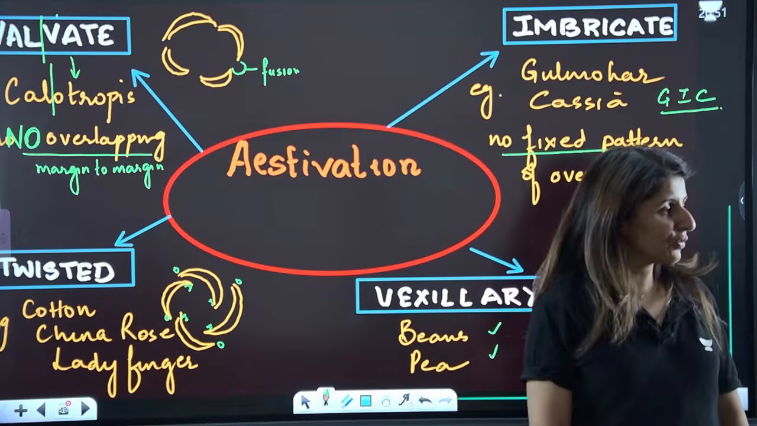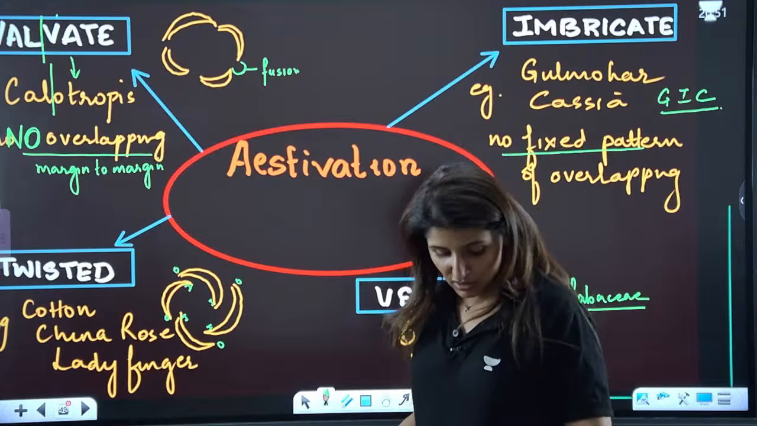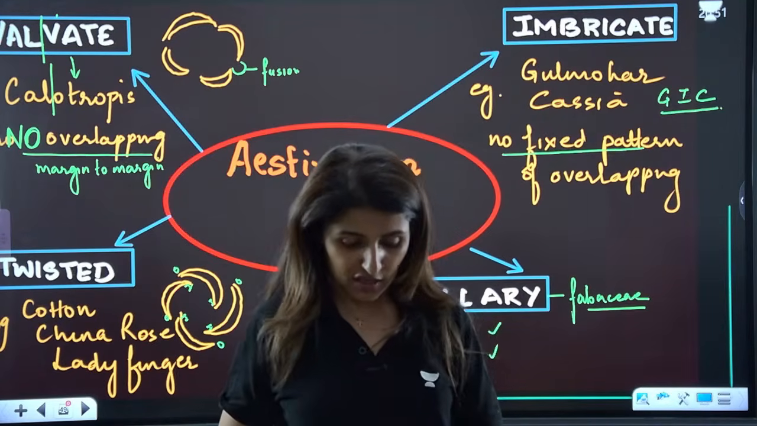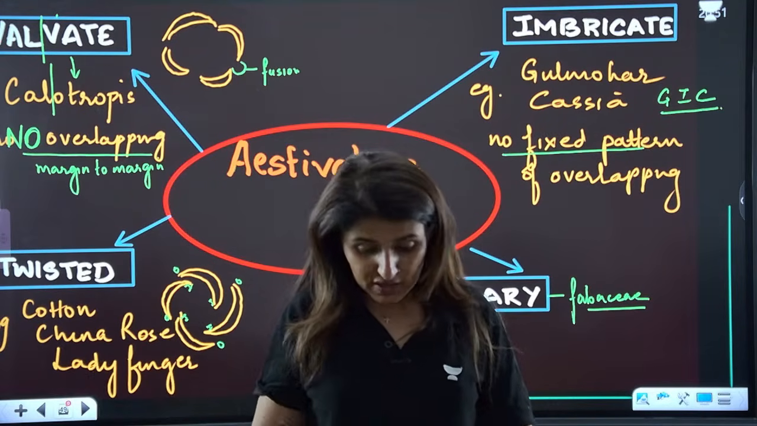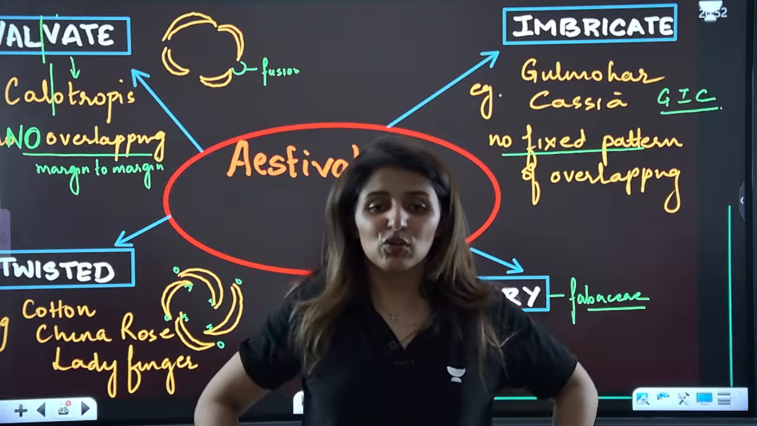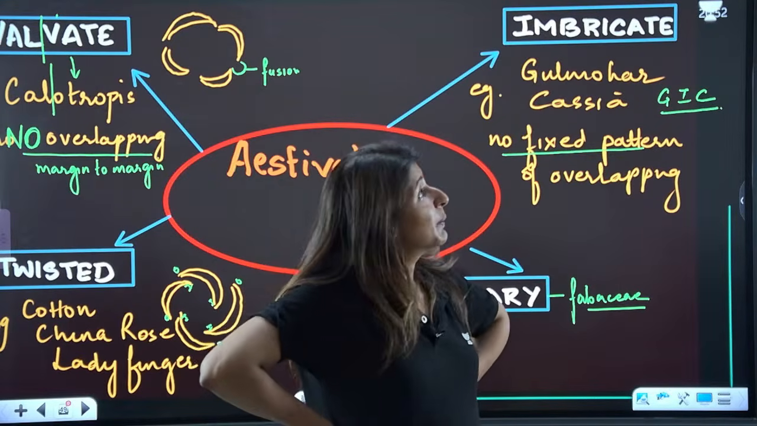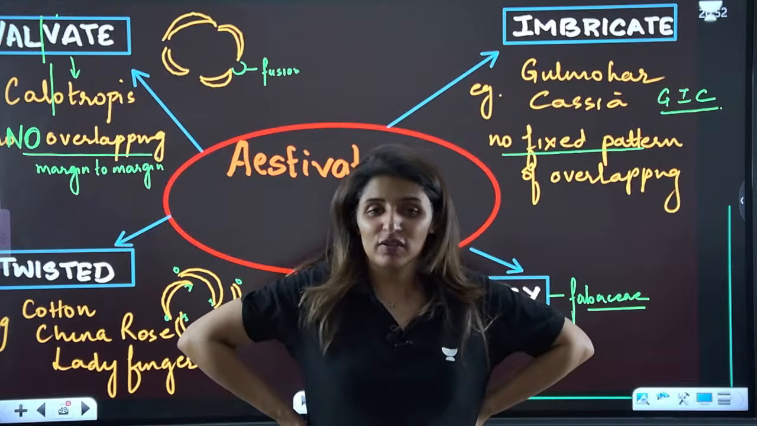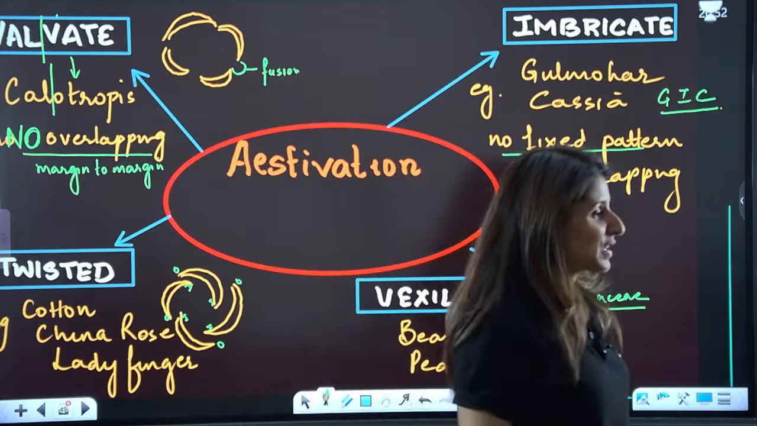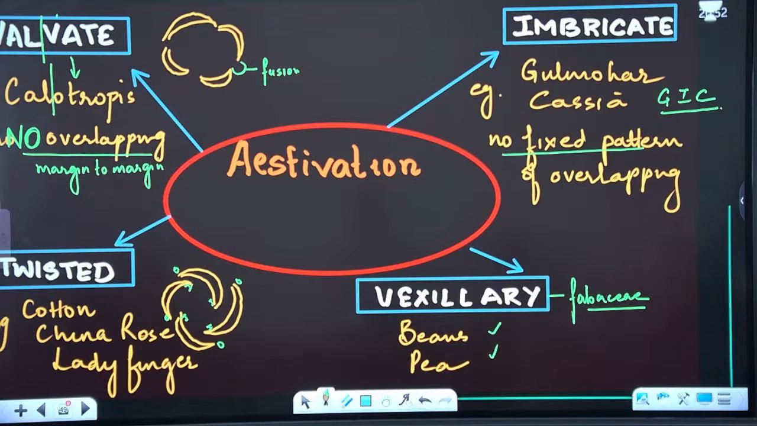So if any one of you is ever interested in dentistry, or you have a sibling in dentistry, then you must know what is GIC. If not, then never mind. Maybe you will find it someday or not. Just remember GIC, guys. So GIC is Gulmohar, imbricate and Acacia.